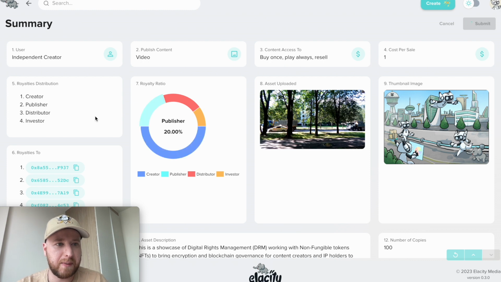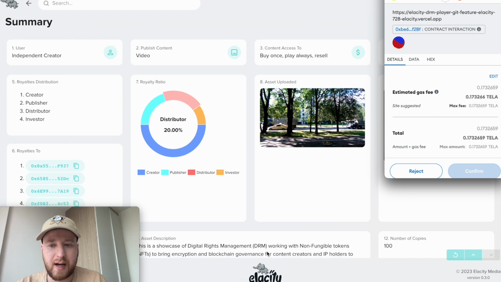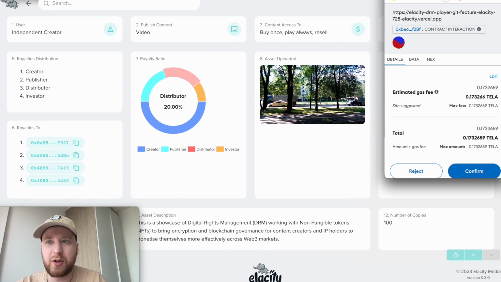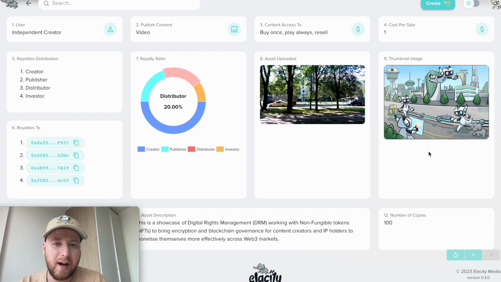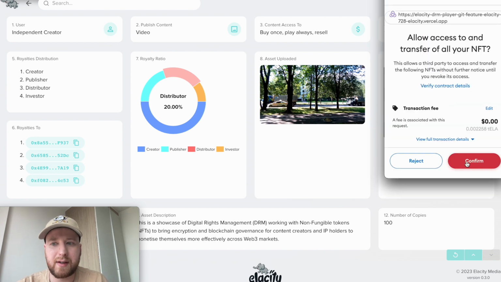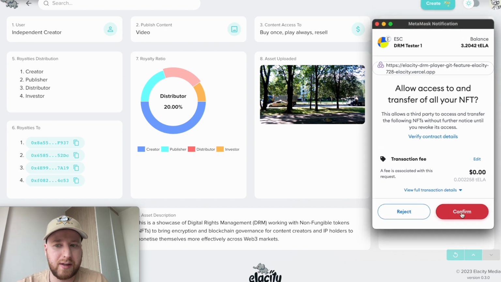We can obviously see here the overview of everything that we've set. Buy once, play always, and the ability to resell. In the same way, who gets what, and the number of copies and everything going on here. Cool, so that's uploaded, it's encrypted on IPFS, and now we're going to publish our NFT access tokens. The actual NFTs themselves are ERC1155s, so we can bulk everything into one transaction, so it's super efficient. We've just issued 100 NFTs onto the blockchain.